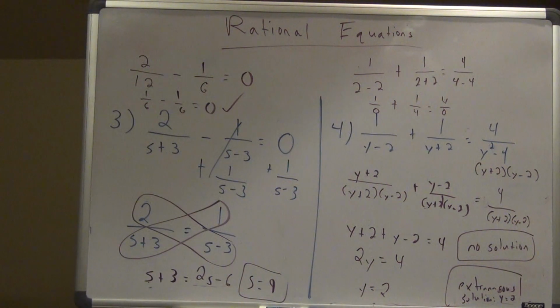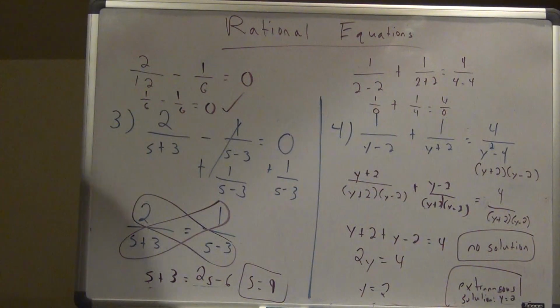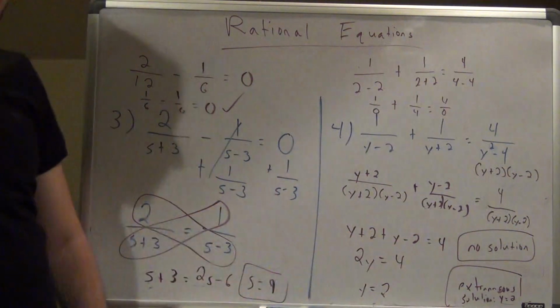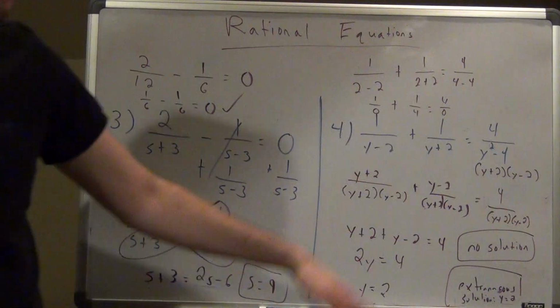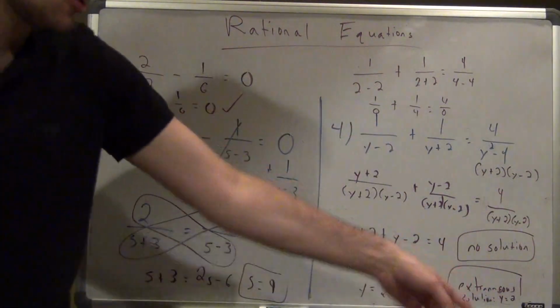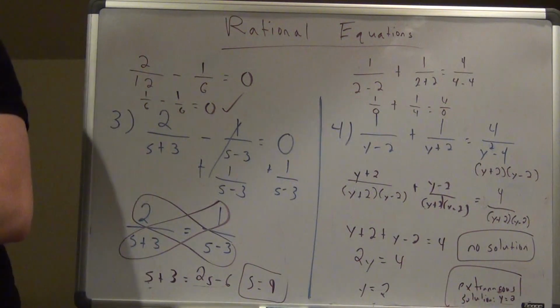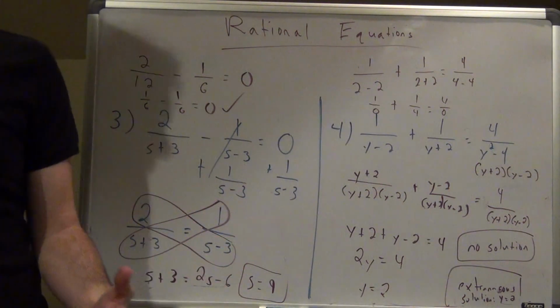All right? So if you get two solutions and they both make the denominator 0, they're both extraneous and you have no solution. So that can happen. Or you could get one that's extraneous and one that's not. If I got two solutions here, I might get, say, 4. 4 might work, but we still get 2. So I might have 4 is the solution and 2 is an extraneous solution. So you could have both of them be extraneous, you could have one extraneous, one not, or you could have both be solutions. Just depends on the problem.